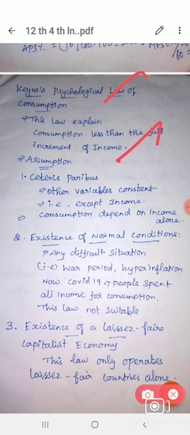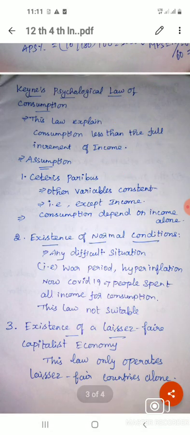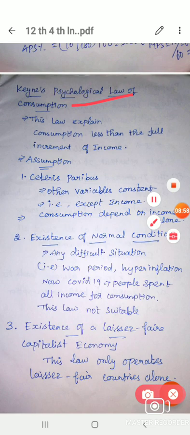Keynes told that as income increases, consumption also increases, but not in equal proportion. This theory also explains the same model. So consumption increases less than the increase in income; we do not spend all the increment of income on consumption. That is called Keynes psychological law of consumption.